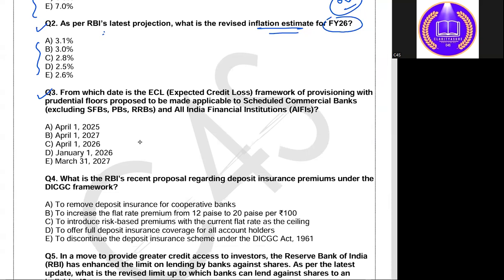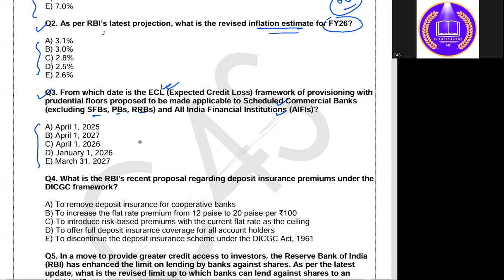Next, from which date is the ECL, expected credit loss framework for provisioning with prudential floors, proposed to be made applicable to scheduled commercial banks, excluding the small finance banks, payment banks, and regional rural banks, and all India financial institutions? It will be applicable for scheduled commercial banks and all India financial institutions, and these are the 3 banks that are excluded from the expected credit loss.